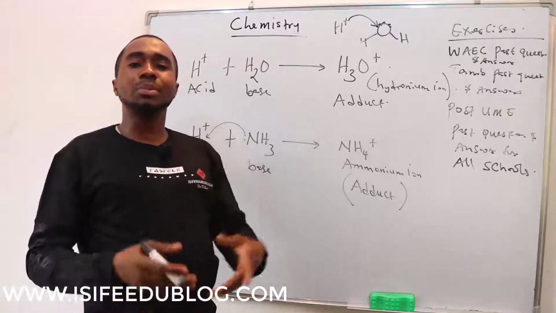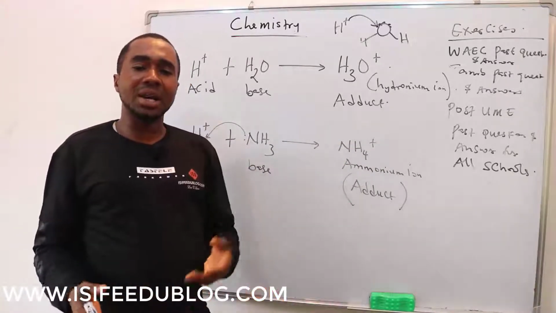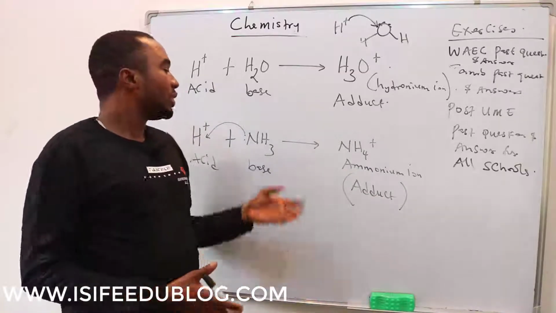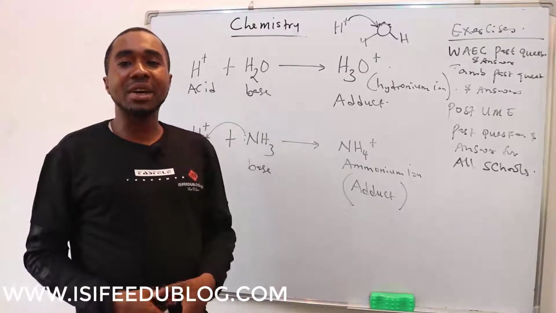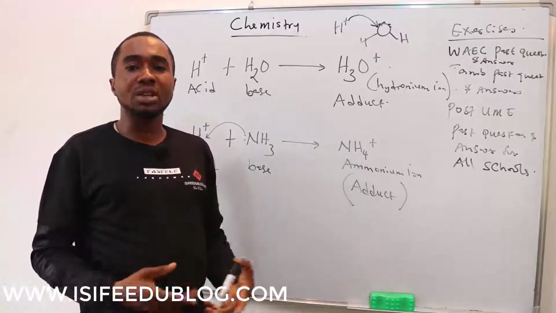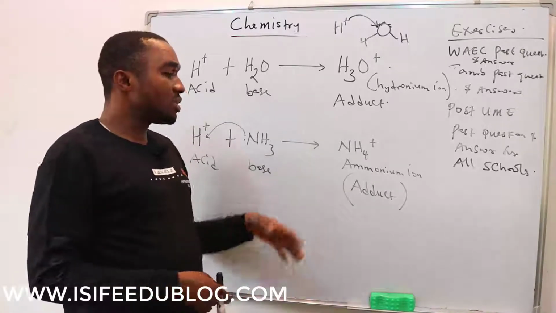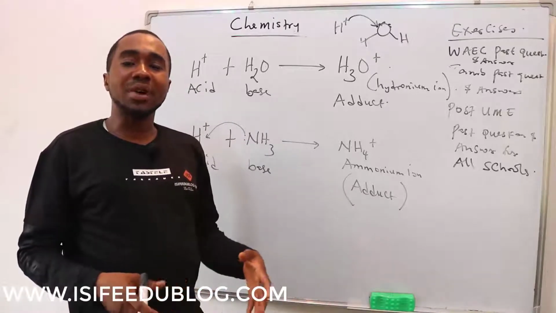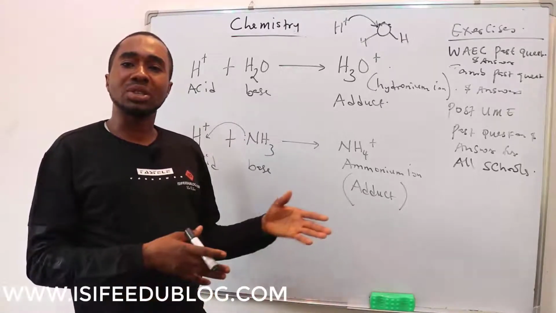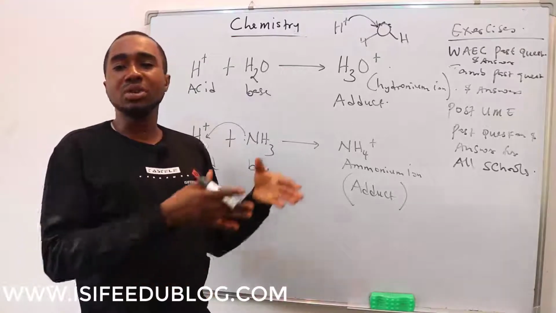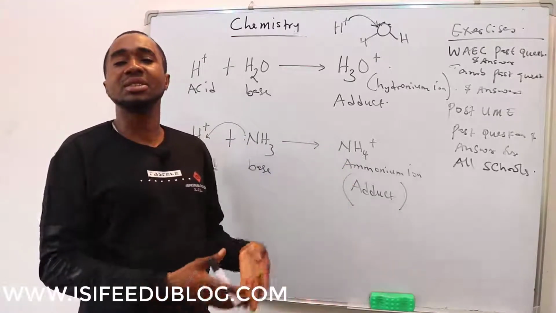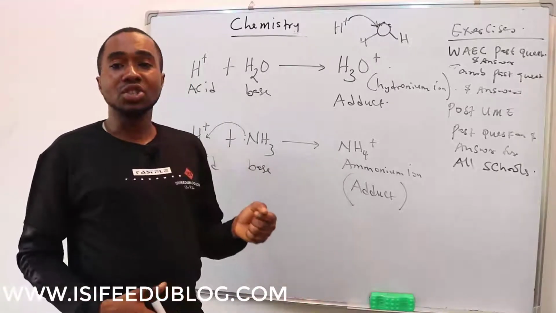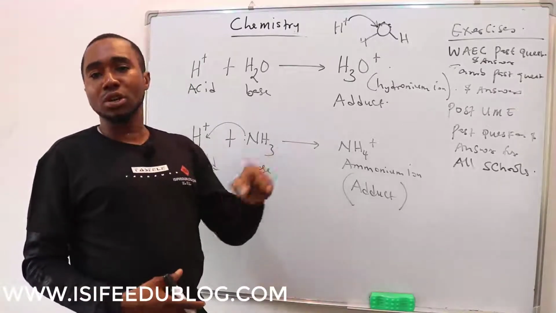Bronsted and Lowry independently defined an acid as a proton donor and a base as a proton acceptor. The last person to define acid, whose definition we are still using today, is G.N. Lewis. Lewis did not define acid like Bronsted and Lowry, who used the proton. They said an acid is a proton donor and a base is a proton acceptor, but Lewis defined it based on electrons.